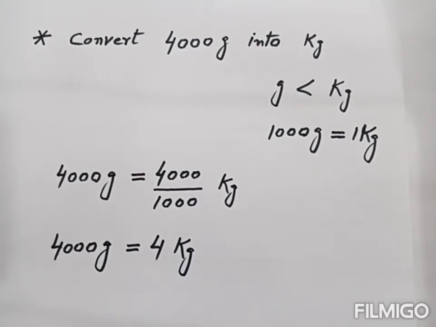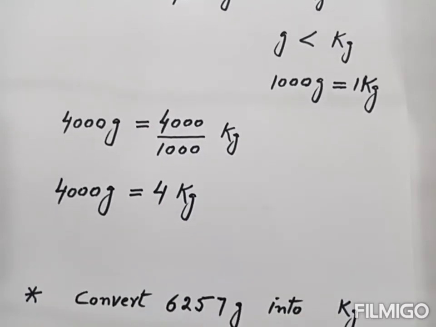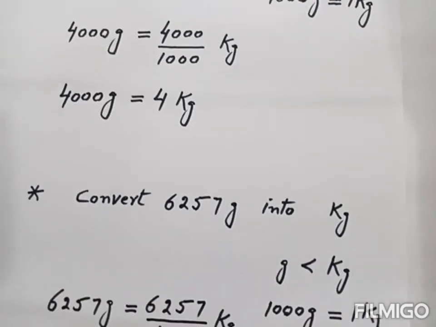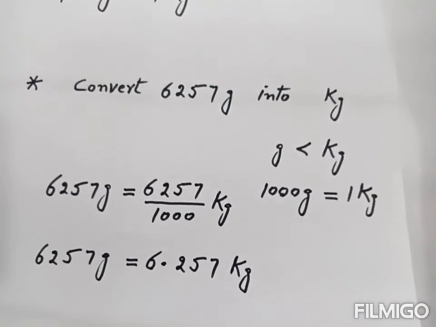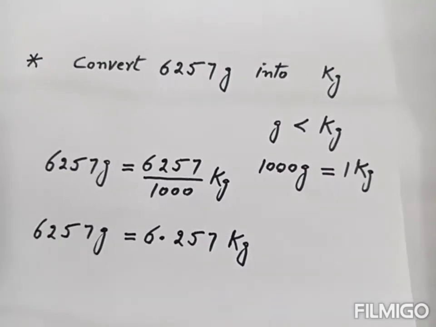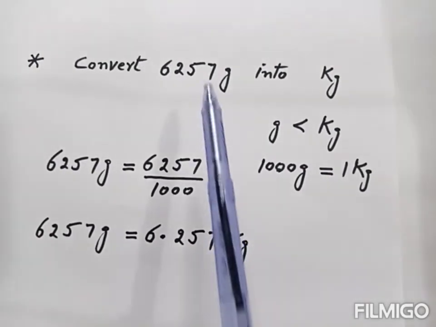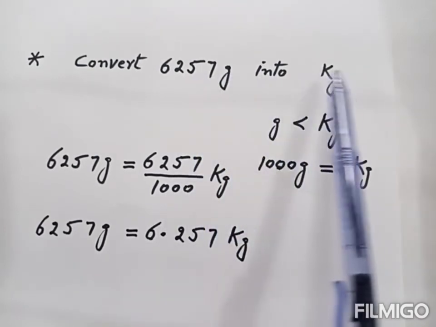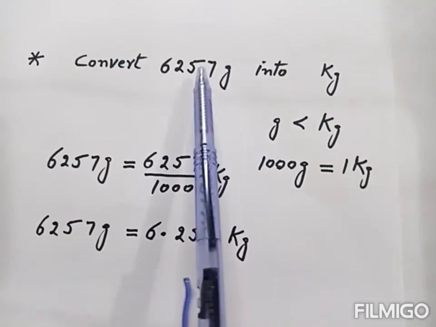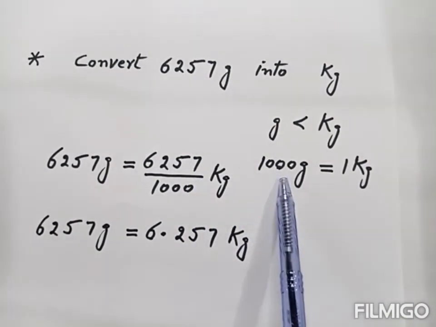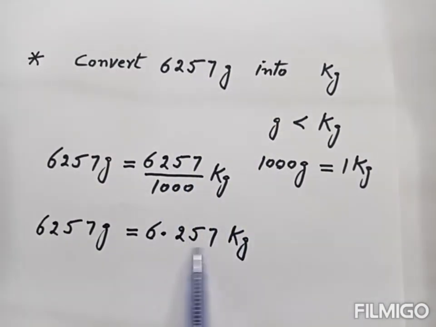Now we take another example. So here we convert this much gram into kilogram. So when we convert small unit into big unit, then we divide this number by 1000. And when we divide, then we get this. So this much gram is equal to this much kilogram. So this is the answer.